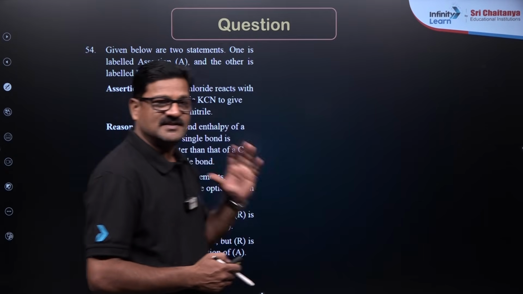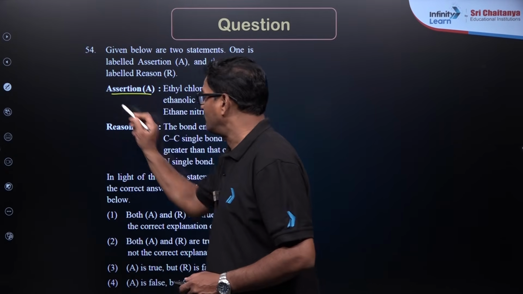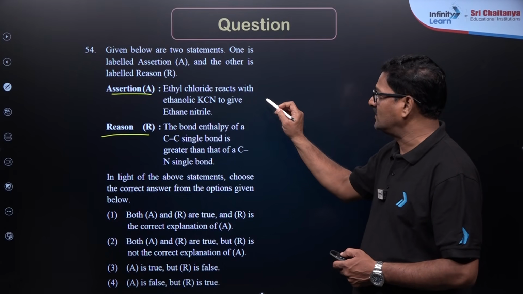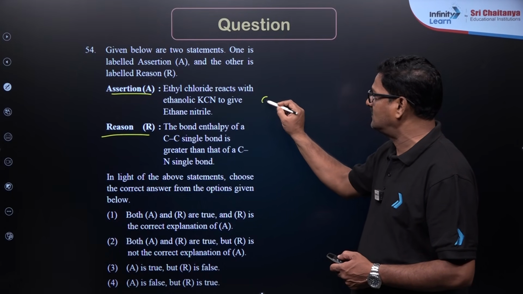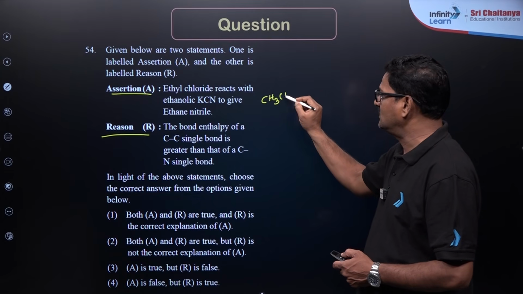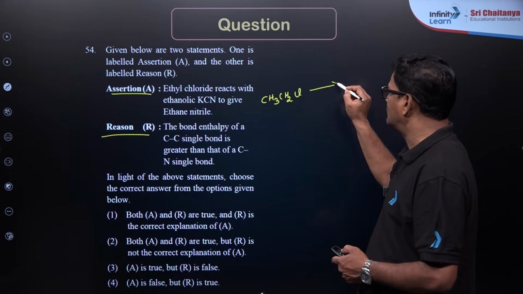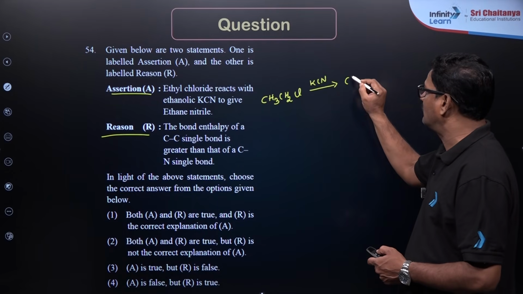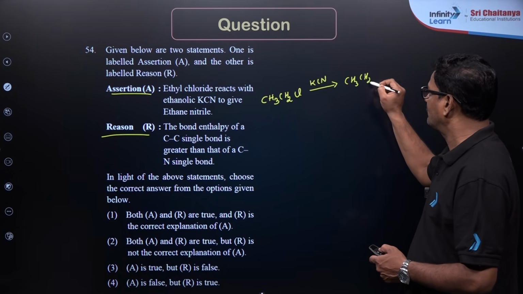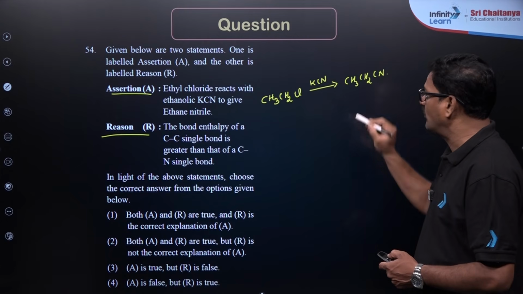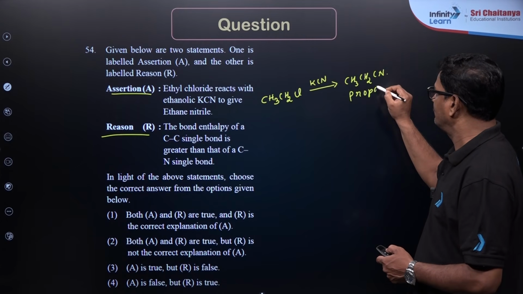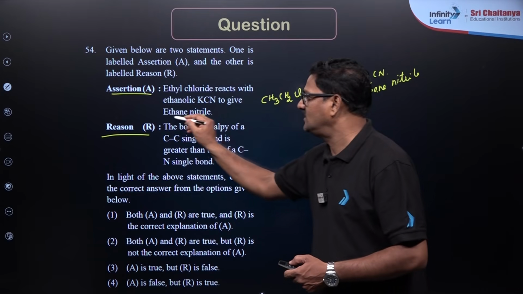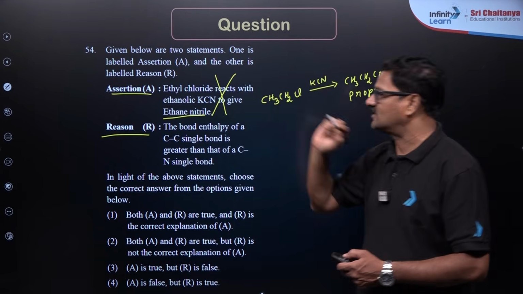Students, here is an assertion-reasoning type question. You have been given 2 statements. In the NEET examination, this is a more prone type of question. Ethyl chloride, CH3CH2Cl, reacts with ethanolic KCN. When it is treated with KCN in the presence of a solvent, you are going to get propane nitrile. Here it is given as ethane nitrile, therefore this is not a correct statement.